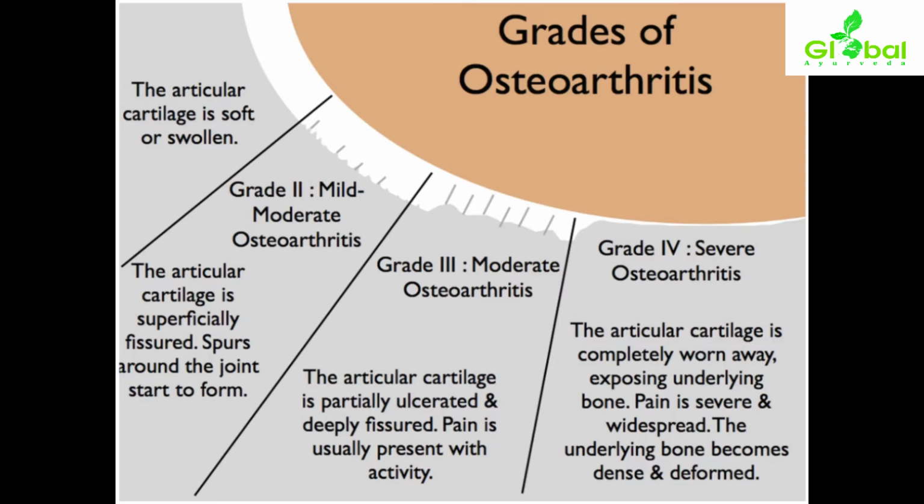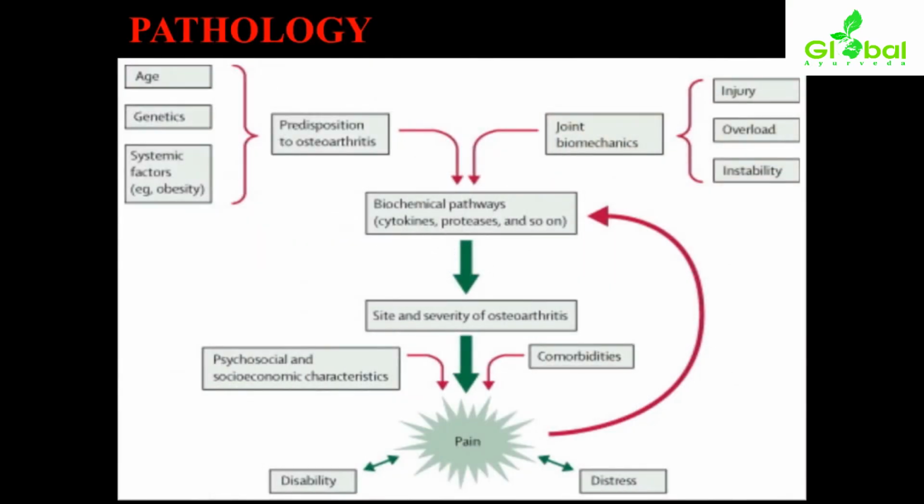What changes will be happening to the bones and the joints? With respect to the pathology, the age and the genetics, you can consider whether any hereditary history is there or not. And systemic factors like obesity, if the patient is too obese with respect to bodily constitution, you can consider as predisposing factors along with causative factors. So age distribution, genetics, hereditary history, and systemic factors like obesity or any kind of metabolic disorders, whether they are present or not, you can consider. So this is predisposed to the osteoarthritis condition.